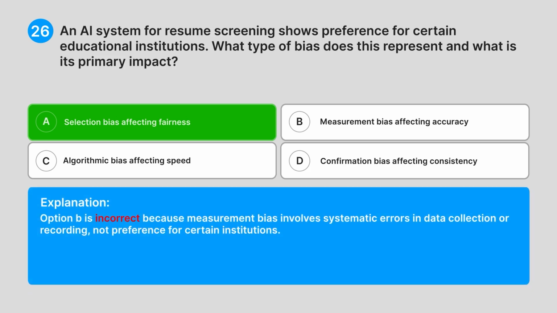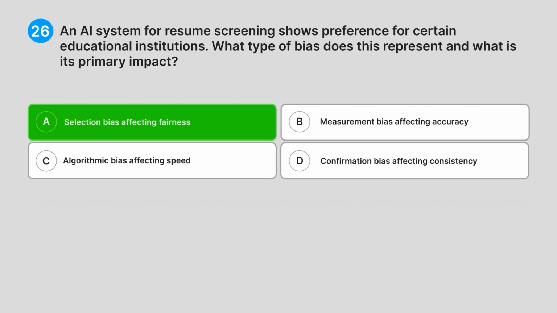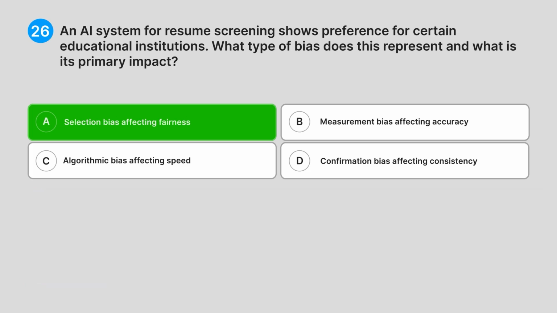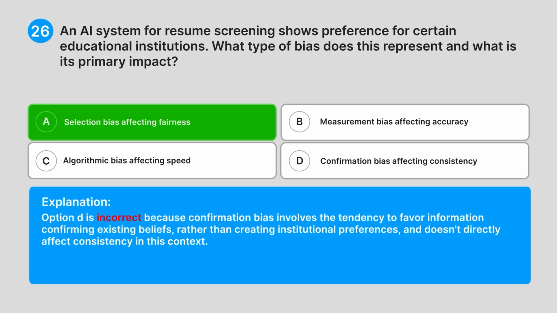Option B is incorrect because measurement bias involves systematic errors in data collection or recording, not preference for certain institutions. Option C is incorrect because algorithmic bias refers to inherent issues in the algorithm's design or implementation, not a specific preference for institutions, and doesn't primarily impact speed. Option D is incorrect because confirmation bias involves the tendency to favor information confirming existing beliefs rather than creating institutional preferences, and doesn't directly affect consistency in this context.